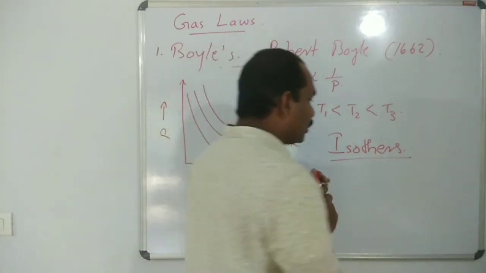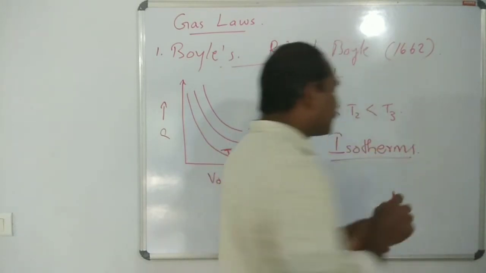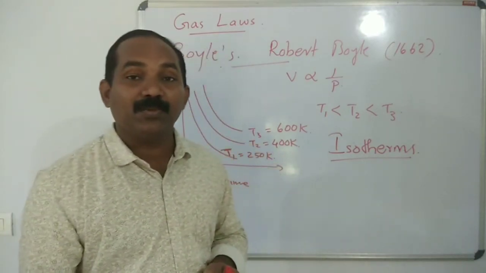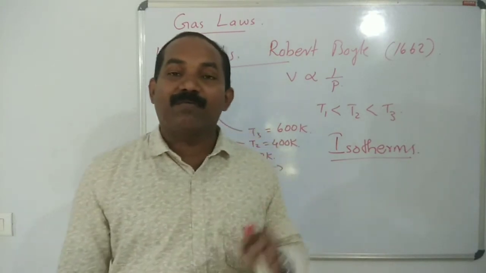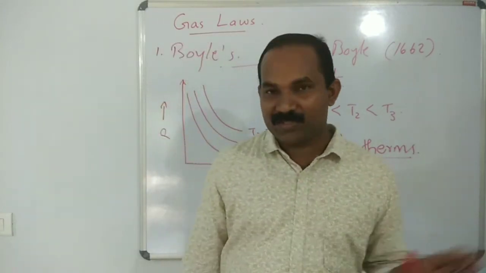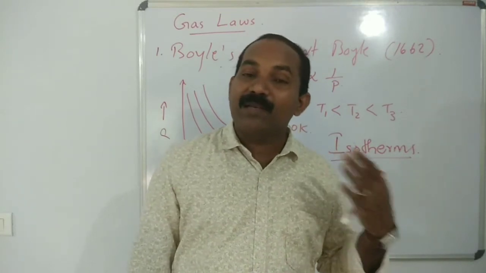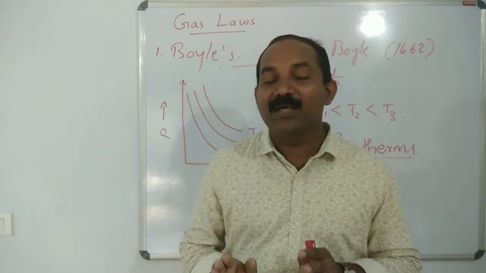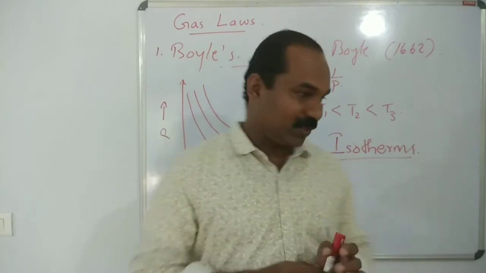Therm means thermal, related to temperature. So isotherms are graphs at a constant temperature. In future we will learn more about isotherms. So remember that isotherms are the plots or graphs at a constant temperature.